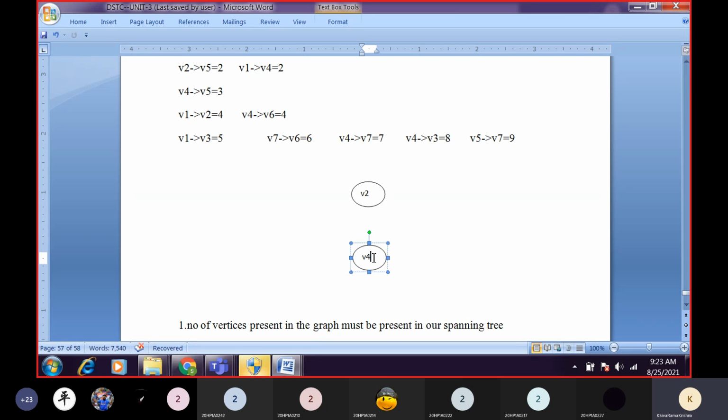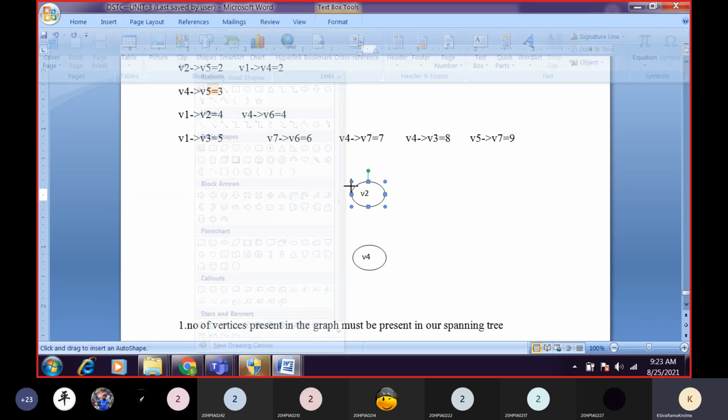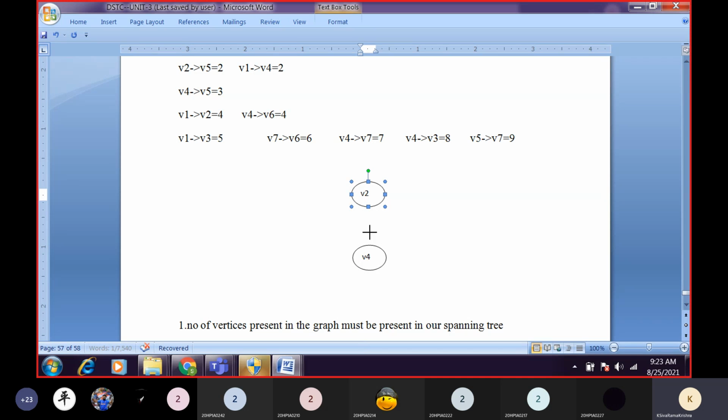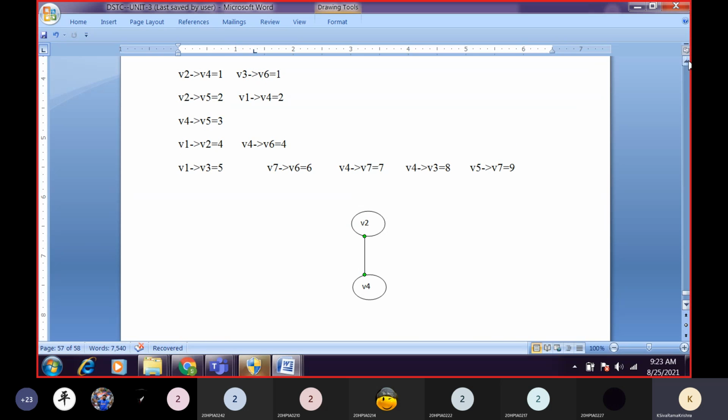So this is the first one. Okay, what is the vertex which has the least weight? V1 to V4. So now what we will do is, first I will connect these two with a line. Now the second edge is V3 to V6 with a weight of 1. So I will construct that one also.